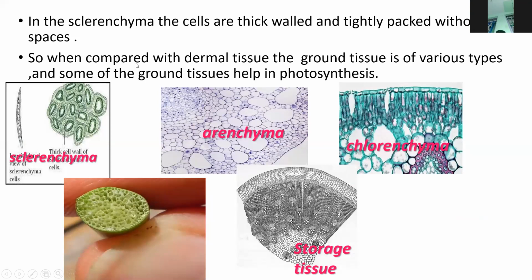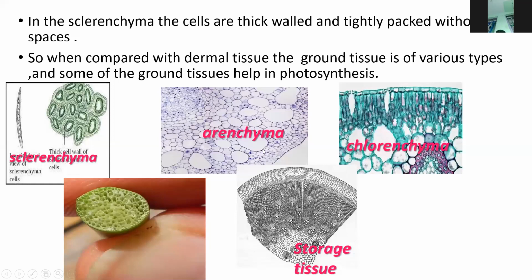Next, compared with dermal tissue, the ground tissue is of various types, and some of the ground tissue helps in photosynthesis. The chlorenchyma also helps in photosynthesis. In sclerenchyma the cell wall is very thick.